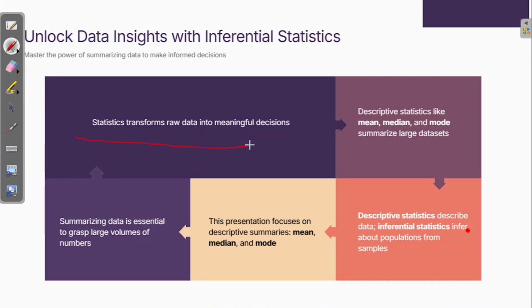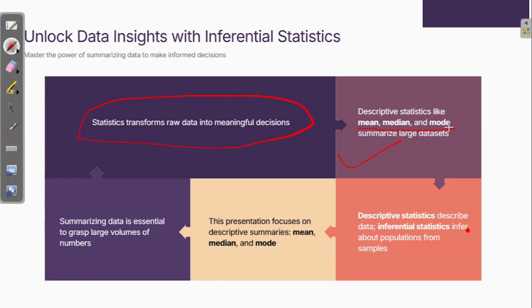So stats first transforms raw data into meaningful insight, and descriptive stats like mean, median and mode summarize large data sets. Inferential stats try to infer something about the entire population from a sample. In this video we'll focus more on these three things: mean, median and mode, but we'll connect them to inference in the later parts.